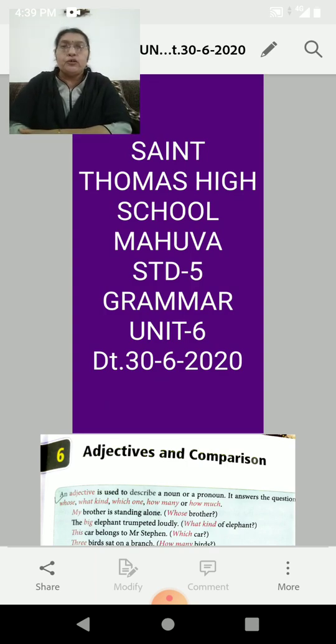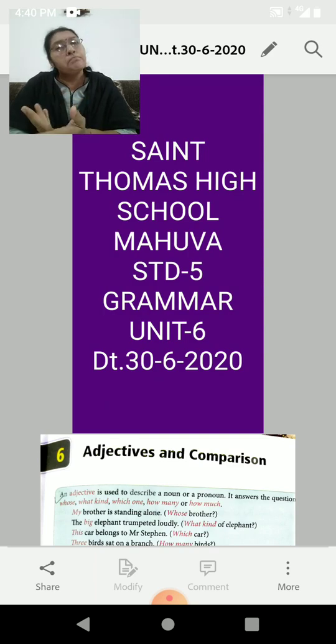So adjectives add meaning to a noun or pronoun. Here is the given example: my brother is standing alone. Whose brother? My. So we understand brother is a noun, and adjectives add meaning to the noun.